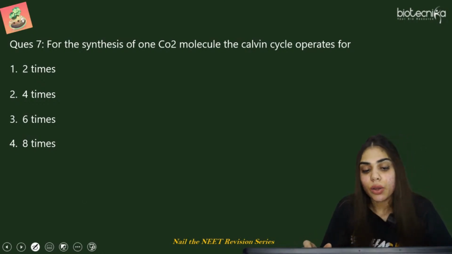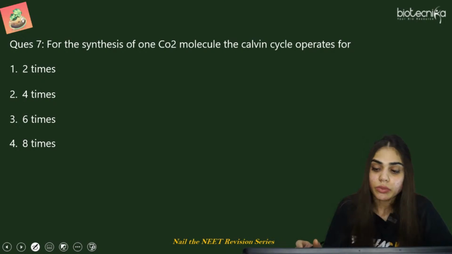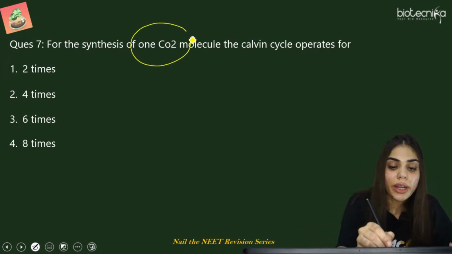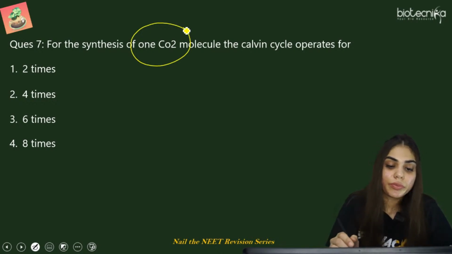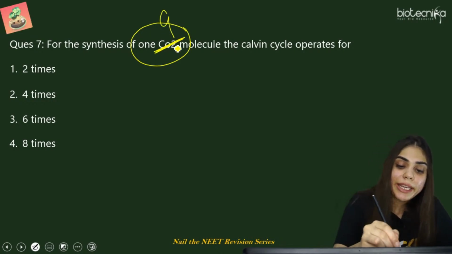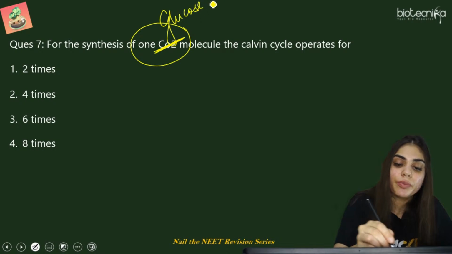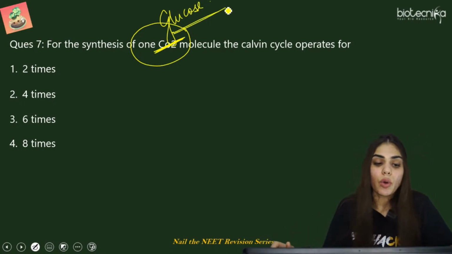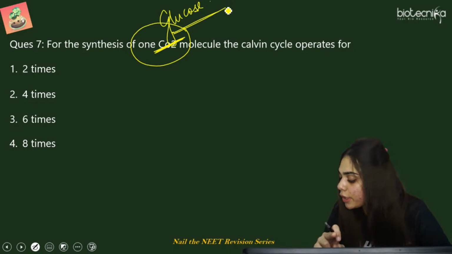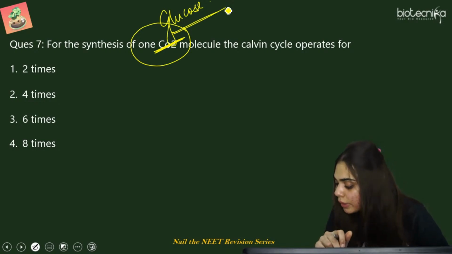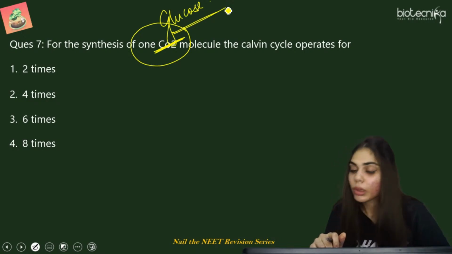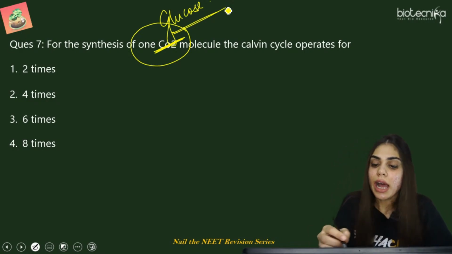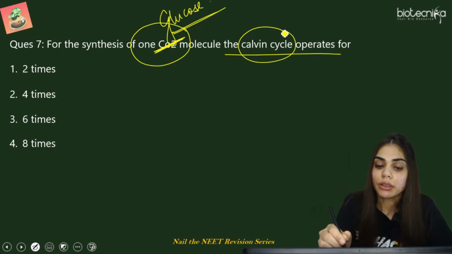So for the synthesis of one carbon dioxide molecule, the Calvin cycle operates for. How many times will the Calvin cycle run for the synthesis of one carbon dioxide molecule? Make it one glucose molecule. How many Calvin cycles are required for the synthesis of one molecule of glucose? Very good, Smita, Selva. So for one glucose, how many Calvin cycles are required?